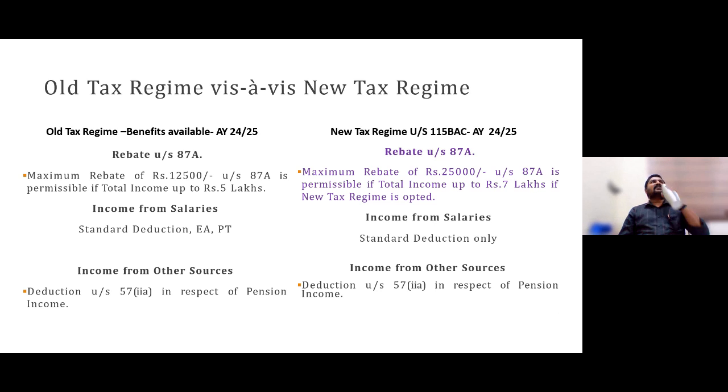Apart from the standard deduction, for those persons who are getting family pension, you would get one-third of pension or 15,000, whichever is lower, as deduction for family pension earners. That was there only for old, but right from this year, irrespective of your regime selection, that 15,000 or one-third, whichever is lower, you can get for family pension.